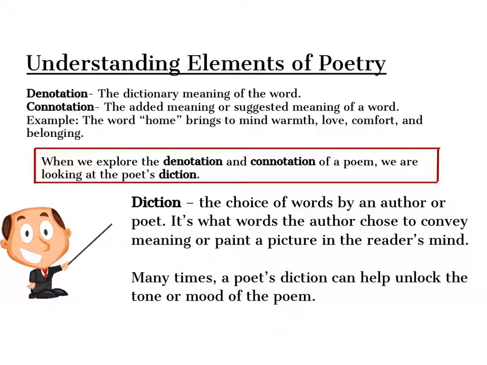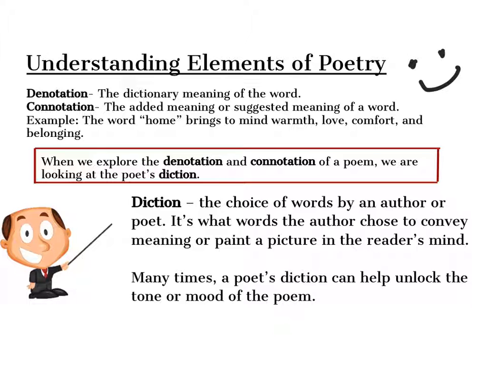The word home. The dictionary meaning of the word home is the place where one lives permanently, especially as a member of a family or household. However, if we think of the word home and what some of the other meanings that word might bring to mind, we might think of things like warmth, love, comfort, and belonging. And for me, it brings to mind happiness. These words would be the connotative meanings of the word home as opposed to the dictionary meaning.